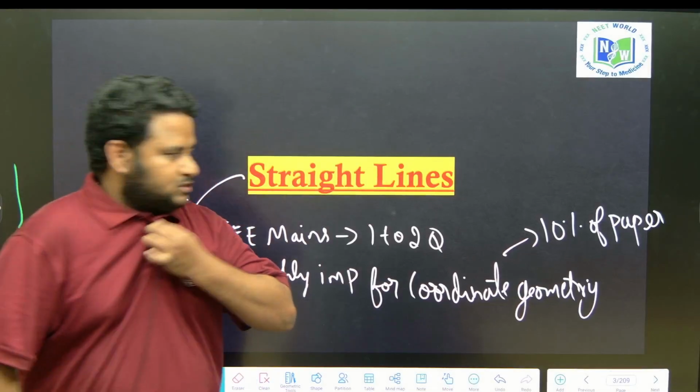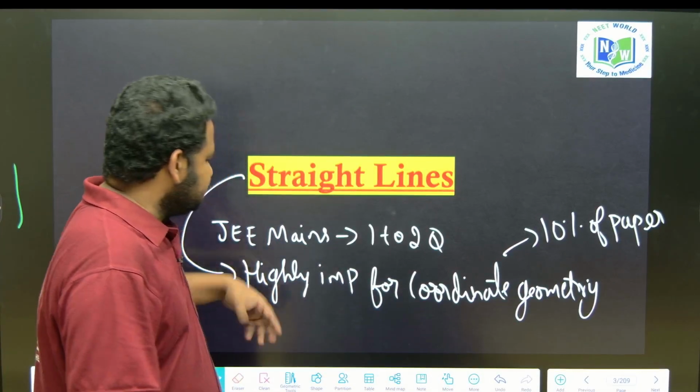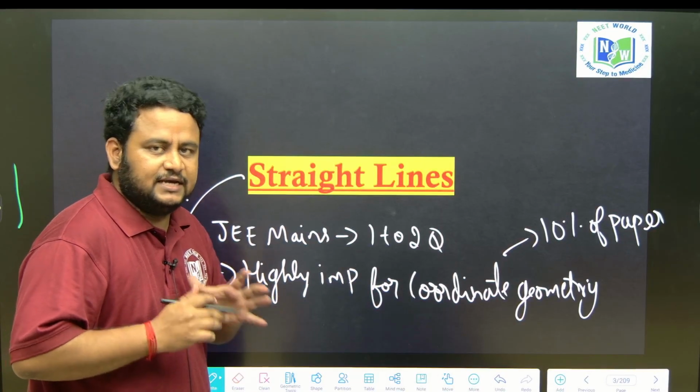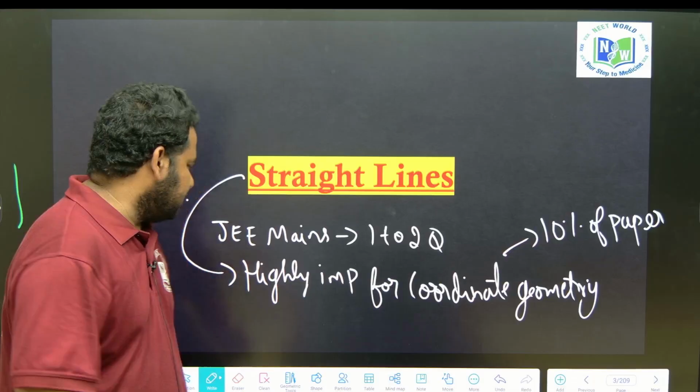It is important to understand straight lines because it helps us to understand coordinate geometry in a much more comprehensive way. So let us get started with straight lines.